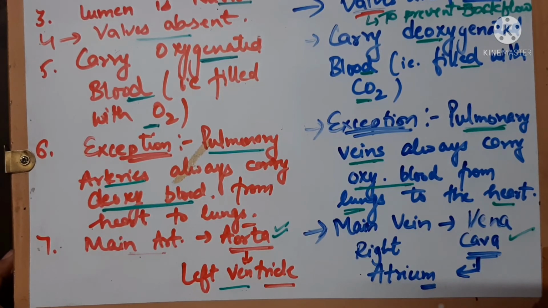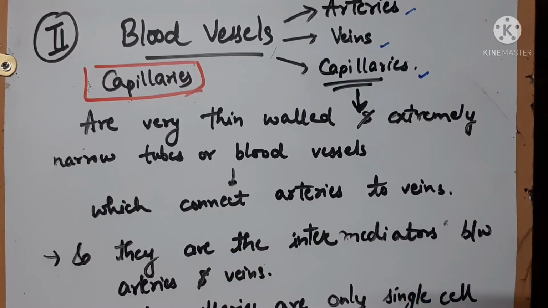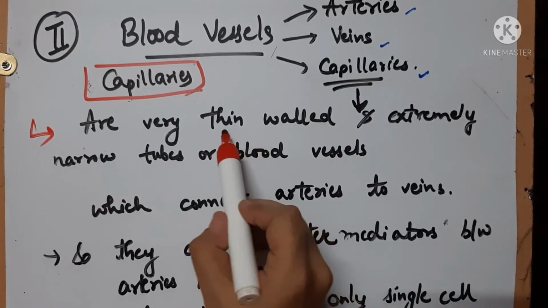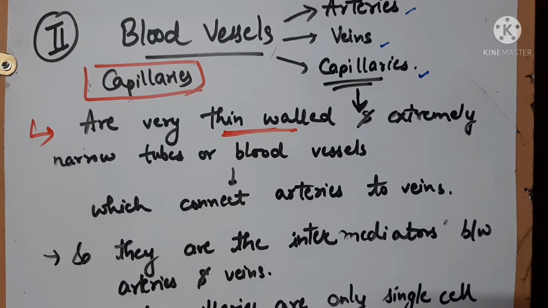So this was all about the arteries and veins, the major blood vessels which are carrying the blood. So now let's talk about the third part of the blood vessels, that are capillaries. Capillaries are very thin walled and extremely narrow tubes or blood vessels.